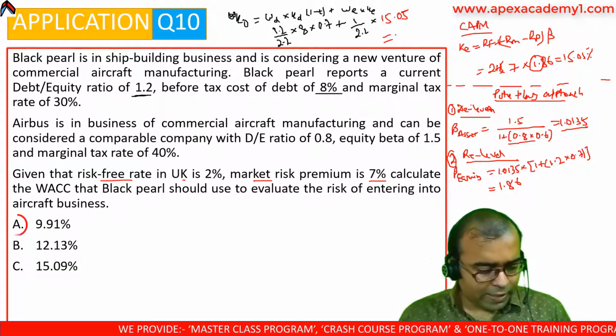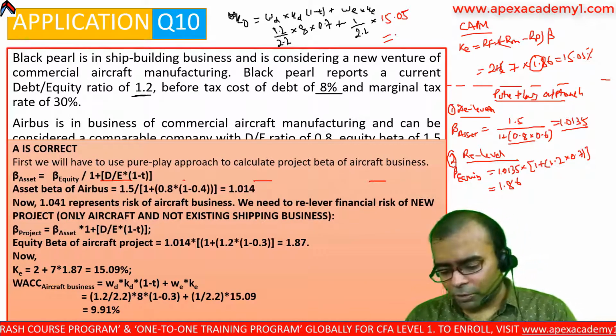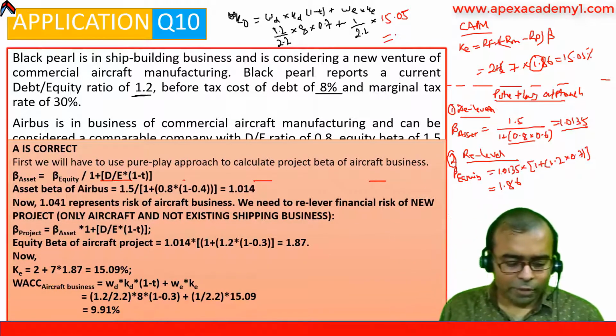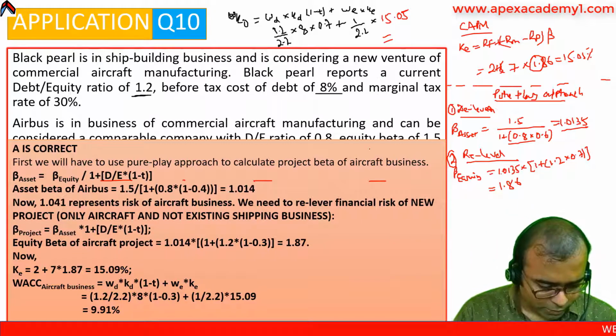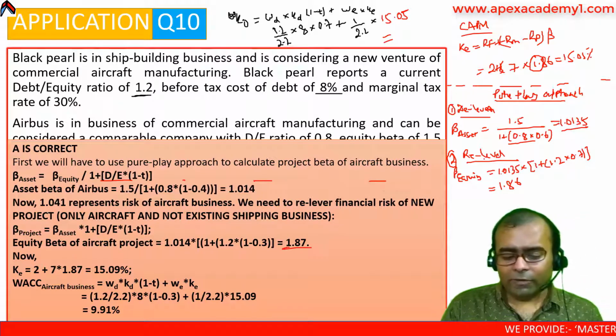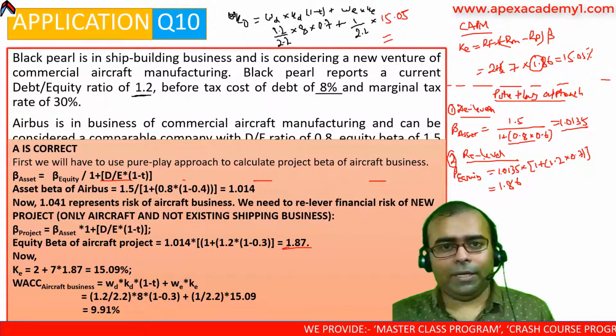So roughly A is the correct answer. There may be a difference because of the decimal places we take. In the solution they have taken 1.87, and here we took the entire number 1.86. However, this is the correct answer.